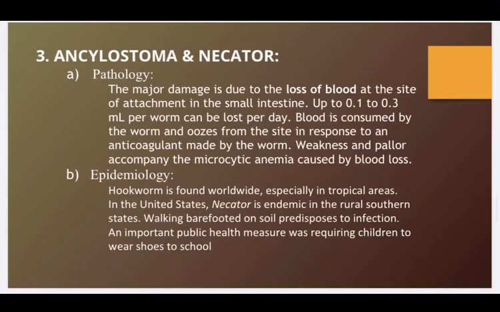Then we have Ancylostoma duodenale. Pathology. The major damage is due to loss of blood. The site where the worm is attaching in the small intestine, there is going to be blood loss, and this blood is also being consumed by the worm, and it is oozing out from the site in response to an anticoagulant which the worm makes. Because of this, blood is being lost, and it can cause microcytic anemia, and when microcytic anemia occurs, weakness and pallor will be seen, and up to 0.1 to 0.3 milliliter of blood is lost per day in the feces. Then epidemiology. It is also found worldwide, particularly in tropical areas.